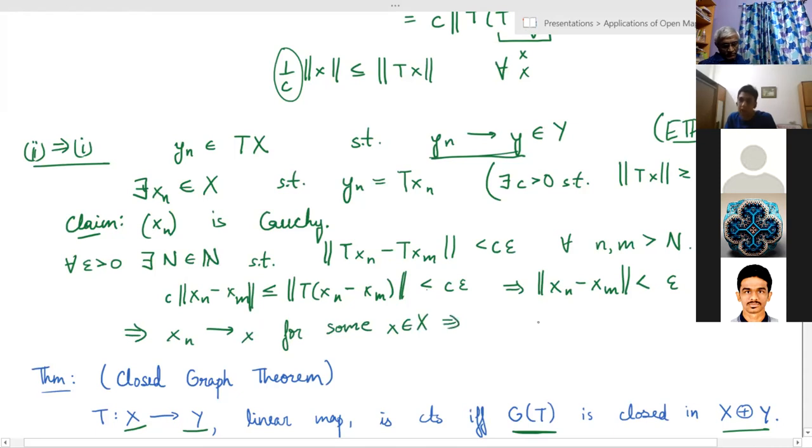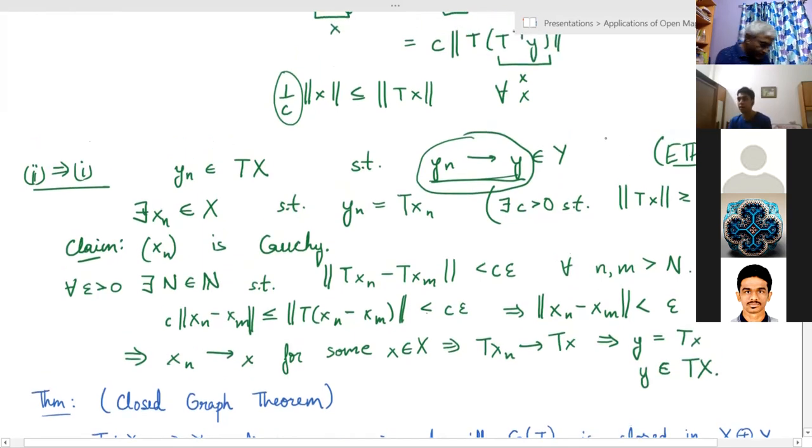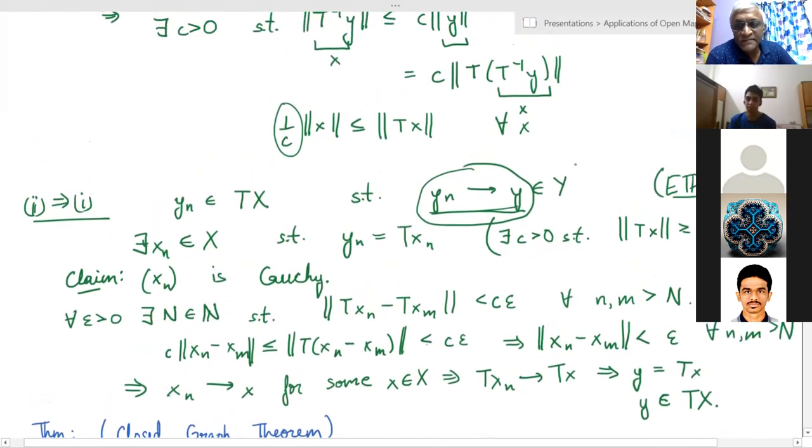And by the continuity of T, T xn converges to T x, but we already have that T xn, which is Yn, converges to Y. And by uniqueness of limits in metric spaces, we get that Y is actually equal to T x. So Y is an element of T applied to capital X. So we are done because we have proven that Y is in the range, and therefore the range is closed. That's it.